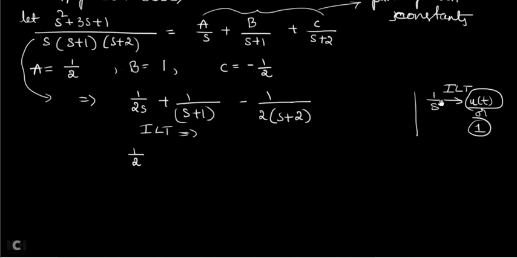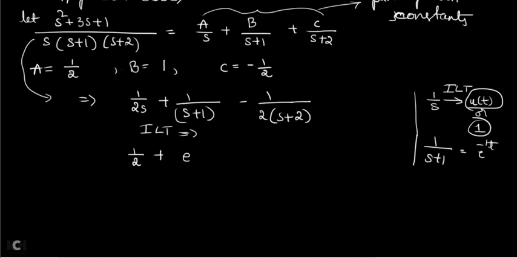For 1 divided by s, you can write inverse Laplace transform as u of t or 1. Because if I write u of t, you will get confused it as input signal. So I am writing 1 by s inverse Laplace transform as 1 as it is. So plus. So what is the inverse Laplace transform of 1 by s plus 1 is e power minus 1 into t.